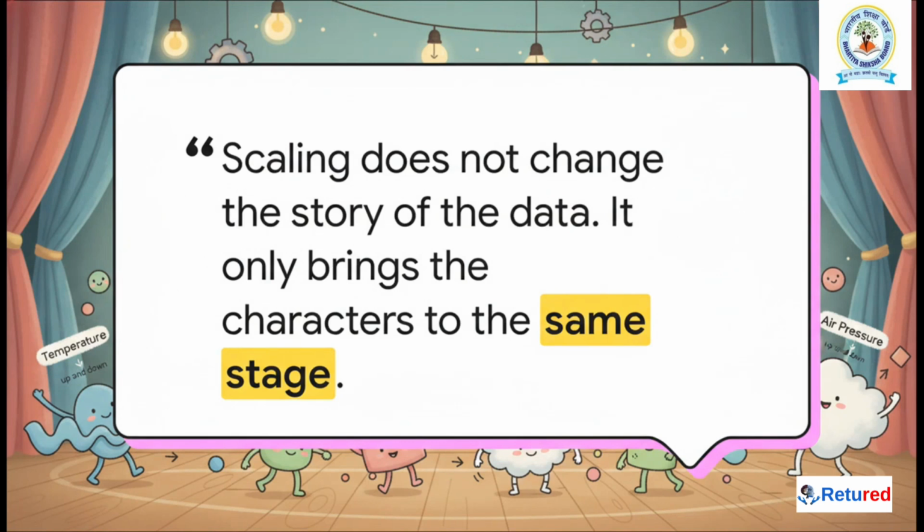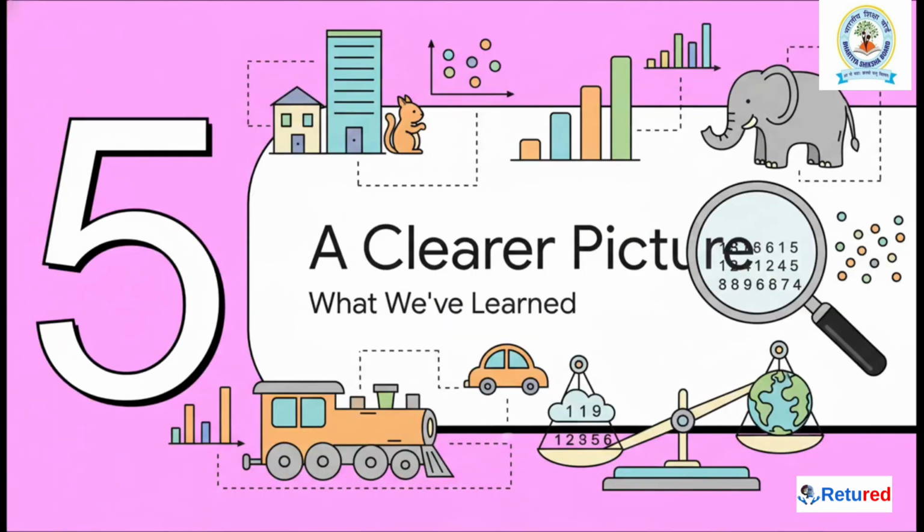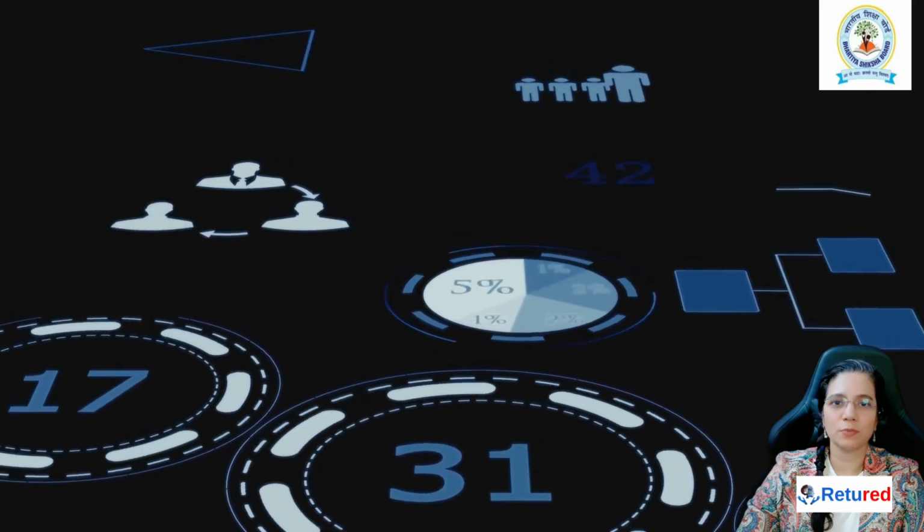Now, this is the really crucial point to understand. We haven't changed the fundamental story of the data at all. The temperatures still went up and down, and so did the air pressure. All we've done is bring all the characters onto the same stage, so now we can clearly see how they dance together.